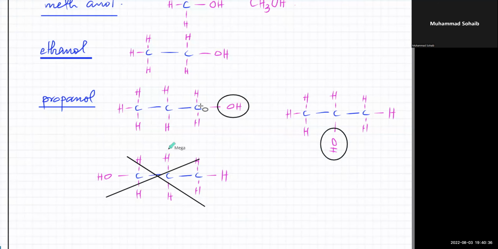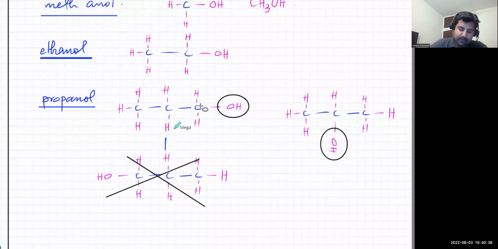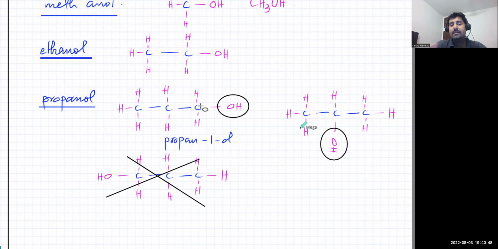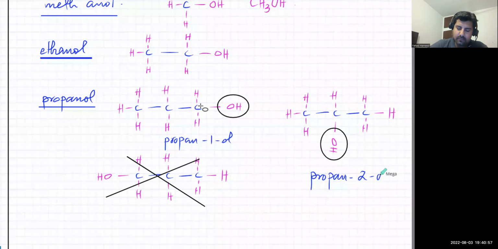The name that you'll give this is propanol, but this one, to be exact, is propan-1-ol. Before the "ol" you write the number, just like alkenes. Alkenes means you had position. And this one will be propan-2-ol. So this will be propan-2-ol. So you've got two different structures.